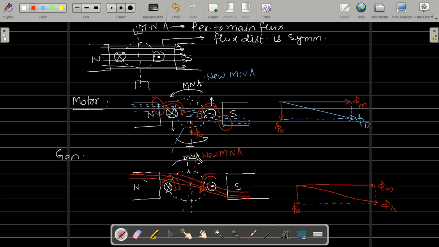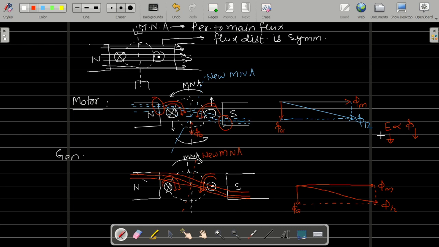Clear? Thus अगर E कम हो गया, E is proportional to flux. E equal to P phi Z N upon 60A. अगर flux decrease हो रहा तो generated voltage will also decrease. Hence generated voltage will decrease as we increase the load. As we increase the load, phi A will बढ़ेगा. Phi A बढ़ेगा तो total phi will decrease, so generated voltage will also decrease.